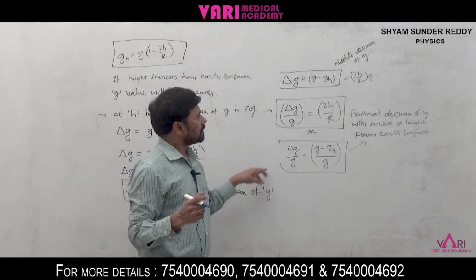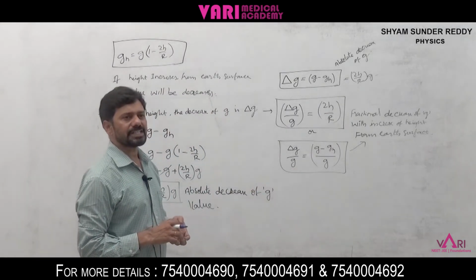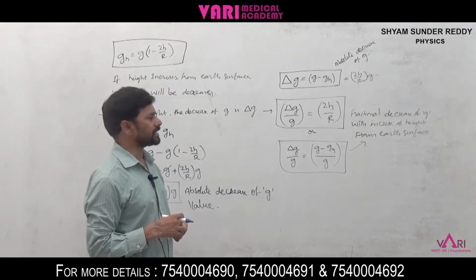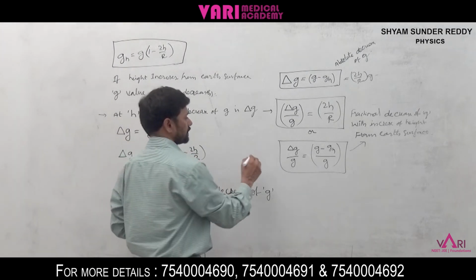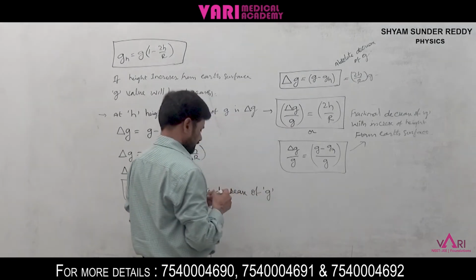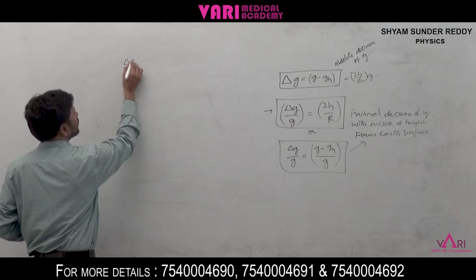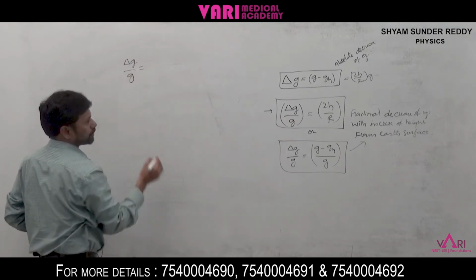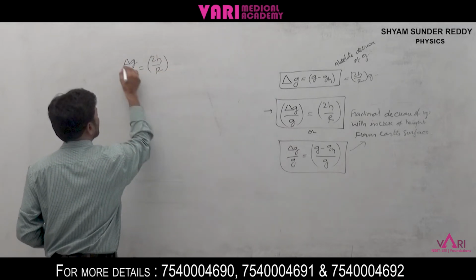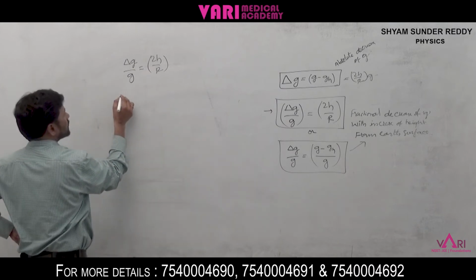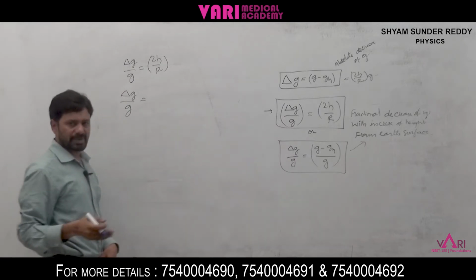Final one: absolute decrease, fractional decrease, and also percentage decrease of g with increase of height from the earth surface. From this delta g by g, we have 2h by R. Otherwise, we can also write delta g by g is equal to (g minus g_h) by g.